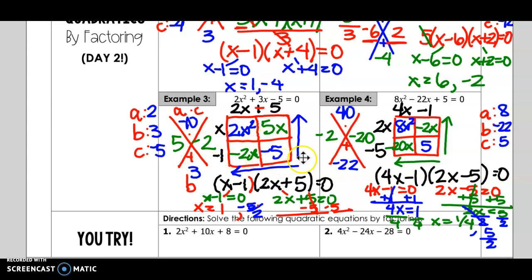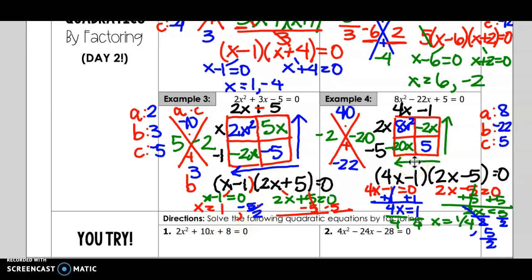I always say factor up and left and take the sign of the box you're factoring towards. So when we factor up, we can take out a 2x. When I factor up here, I can take out a 5, and it needs to be positive. When I factor left, I take out an x, and then here I would take out a negative 1. So my first factor is x minus 1, the second factor is 2x plus 5, and again we set each of those factors equal to 0 and solve for x. I get 1 and negative 5/2.